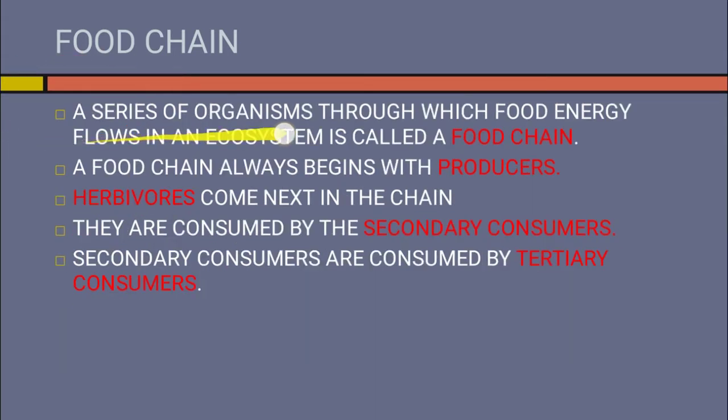A series of organisms through which food energy flows in an ecosystem is called a food chain. A food chain always begins with producers. Herbivores come next in the chain. They are consumed by the secondary consumers. Secondary consumers are consumed by tertiary consumers.